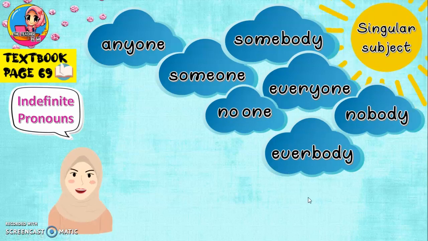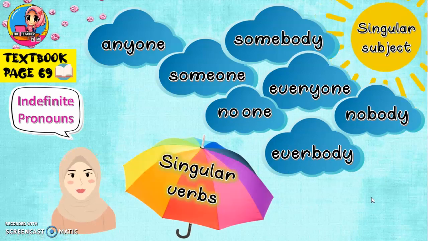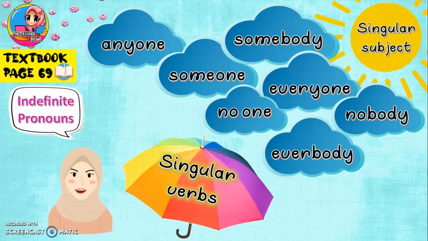Singular subject. And these words require singular verbs. Jadi bila dia dianggap satu, dia perlukan singular verbs, kata kerja singular. So verbnya mesti ada S di belakangnya. I hope you understand. Later we will see the example.